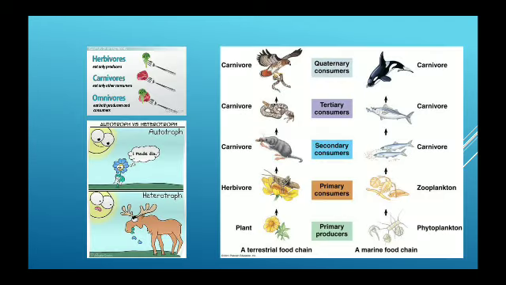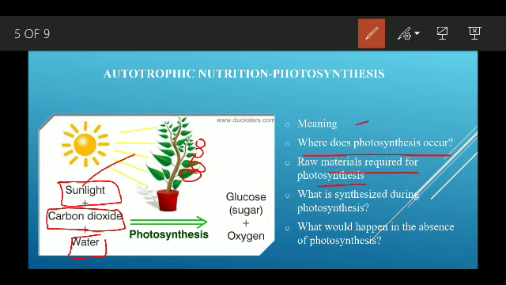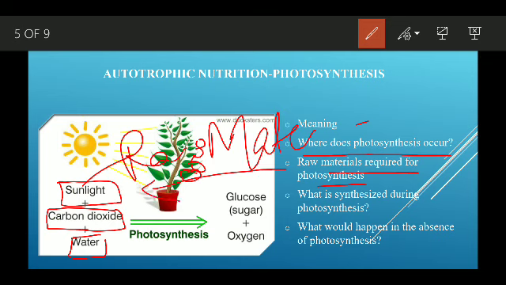Then, the raw materials required for photosynthesis. Raw materials are nothing but carbon dioxide, water and sunlight. These are the raw materials required for the process of photosynthesis. Then, what is synthesized during photosynthesis? This is the food and the oxygen. The food in the form of glucose, sugar, starch, or you can say carbohydrate, and this gives energy to the plant for survival and growth.